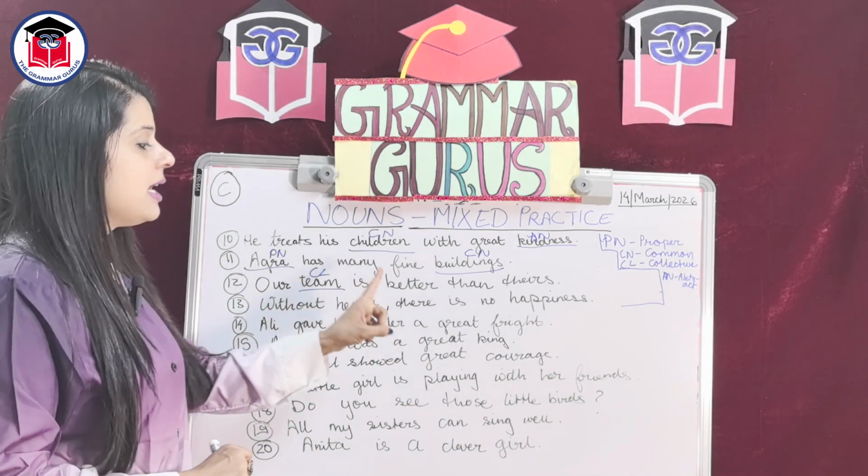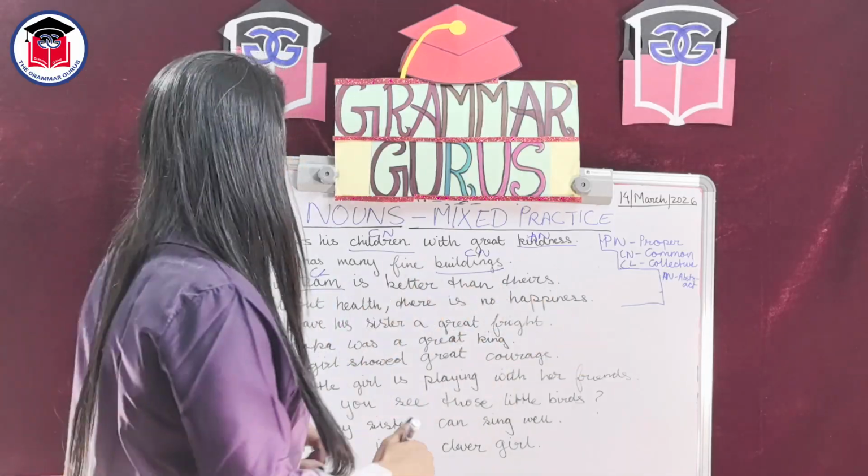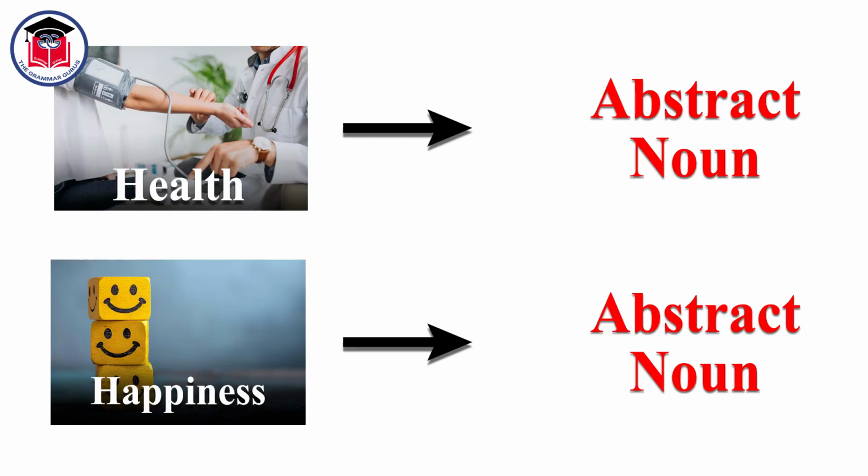Without health, there is no happiness. Again, health is a condition. We can only think of health. Thus, health is an abstract noun. There is no happiness. Happiness is again a state of being happy.